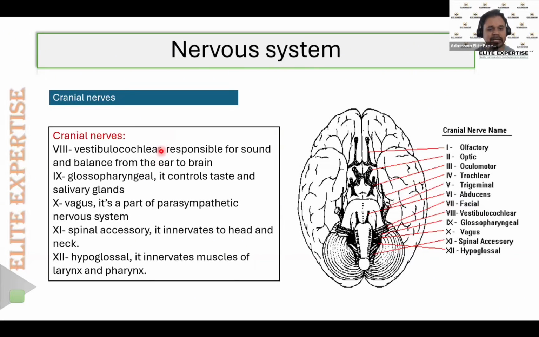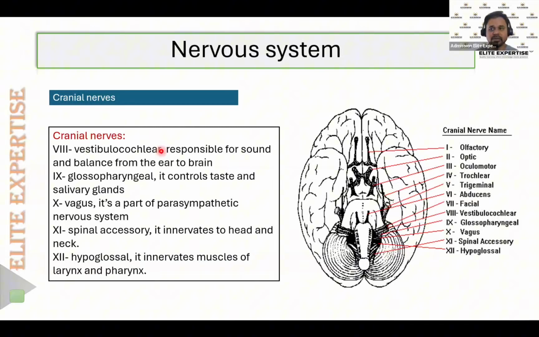And the 11th is the spinal accessory. It innervates the head and the neck. And the 12th is the hypoglossal. It innervates the muscles of the larynx and pharynx. So in this way, we have the 12 cranial nerves. And sometimes in your examination, right away they will ask the question: among the following, which drug will cause damage to the eighth cranial nerve?